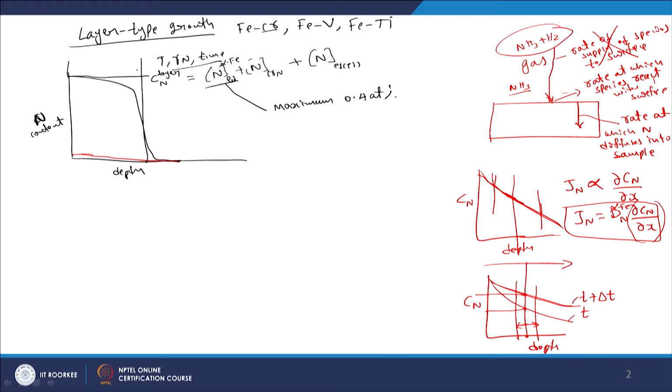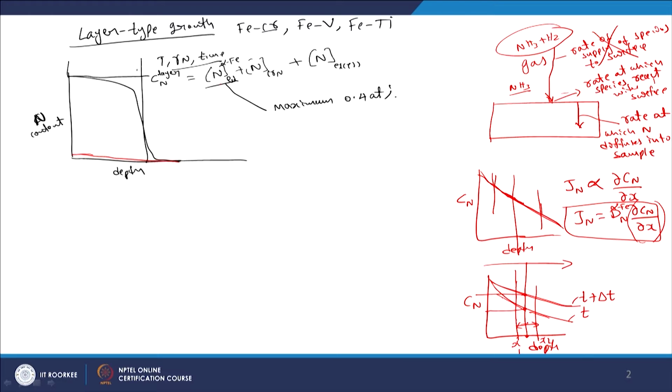That is the case here. If you see the way the diffusion profile comes, here the gradient is more than here. So, the flux entering at this section, let us say x 1, would be more than the flux leaving the section at x 2, and that leads to the accumulation.